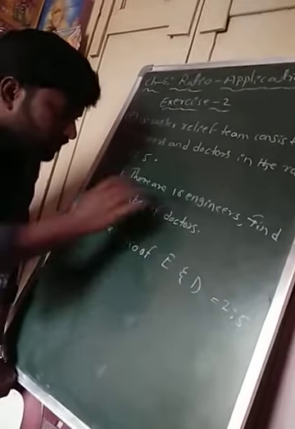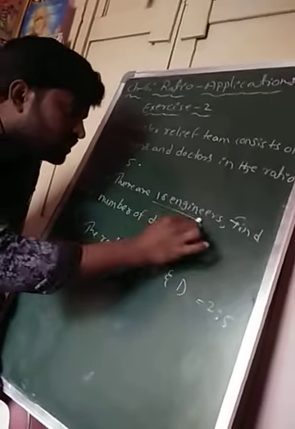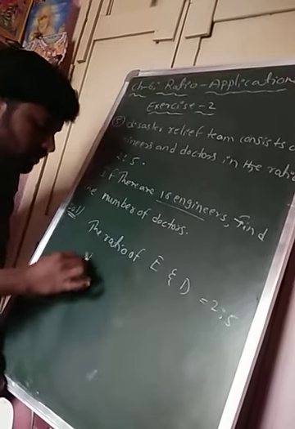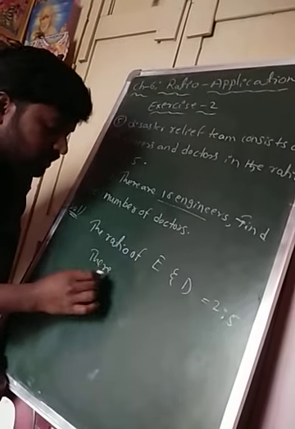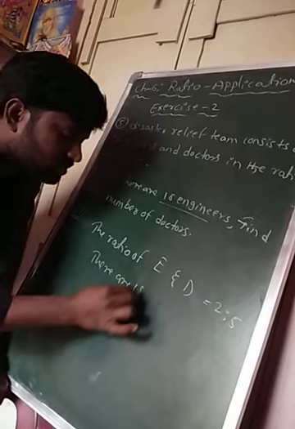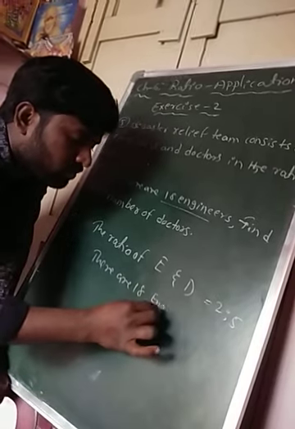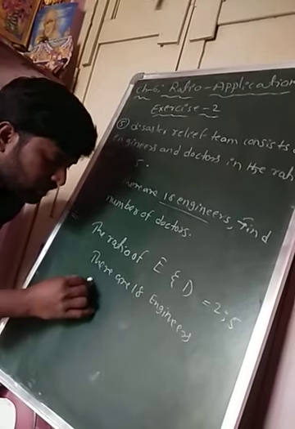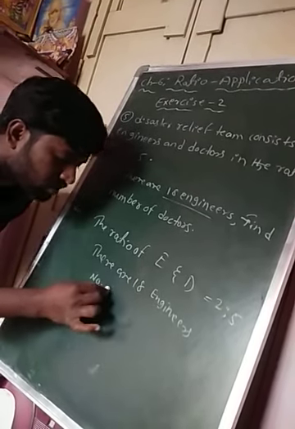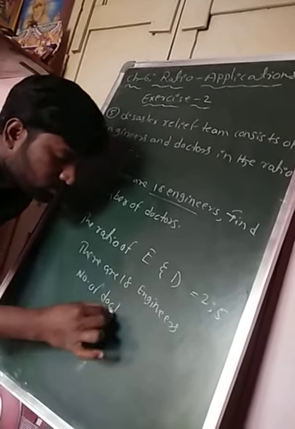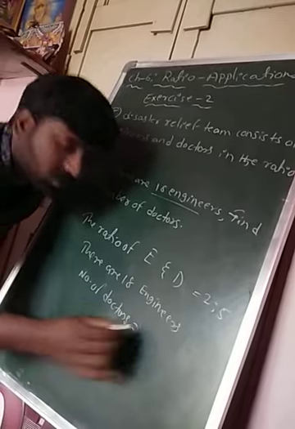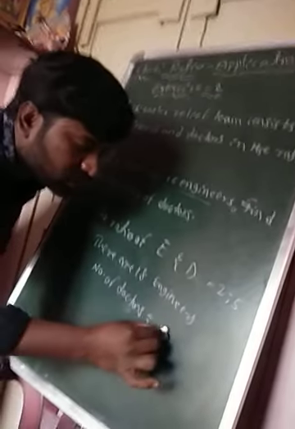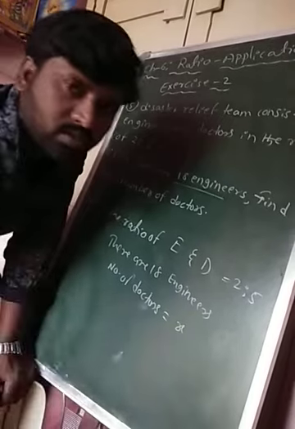So according to the given question, there are how many engineers? There are 18 engineers. Okay. So the number of doctors, we don't know. That is equals to we don't know. So that's why I am taking, what nana? Number of doctors is equals to x.